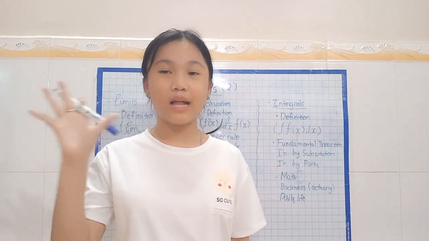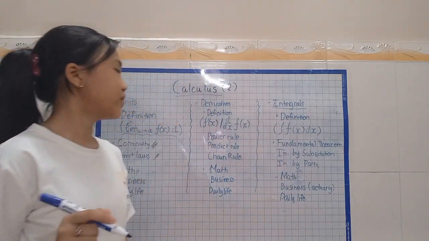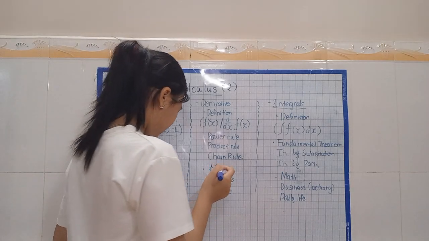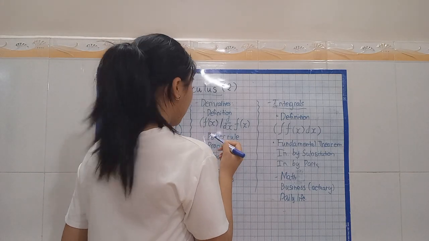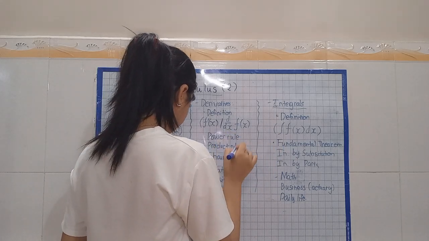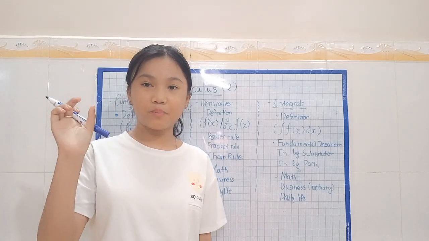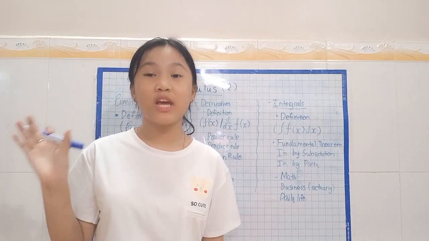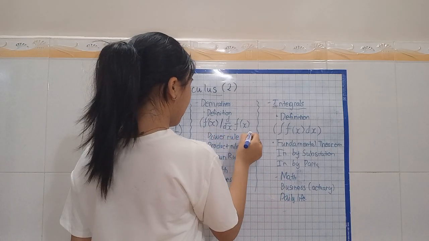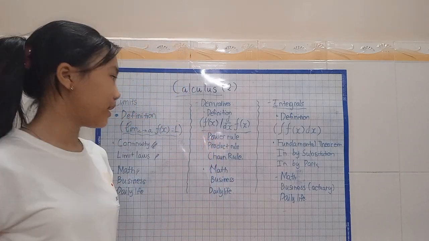Now let's take a little review of derivatives and integrals. First, derivatives. What is the definition? A derivative represents the rate at which a function is changing at any given point. What do I mean here? If we change the input by some amount, then it will change the output. That's basically that. And we denote it this way. Here, you can take a look at it.